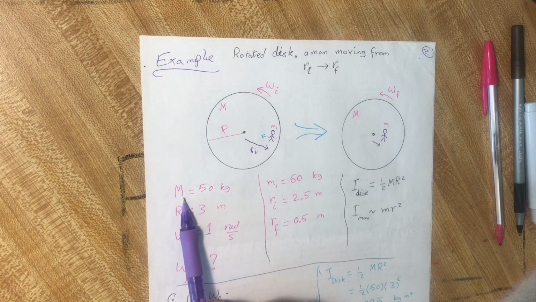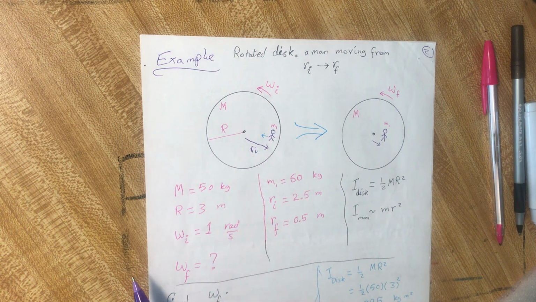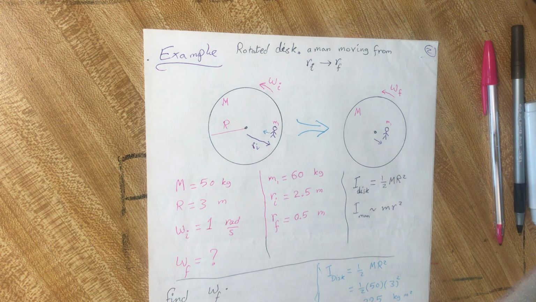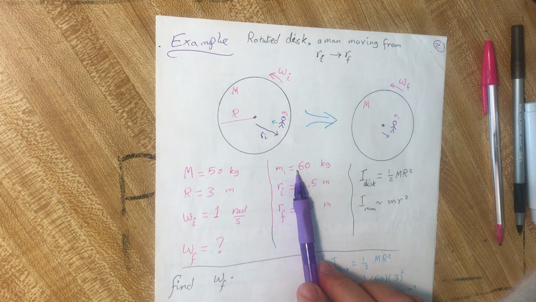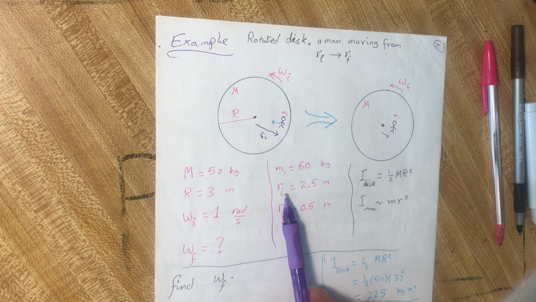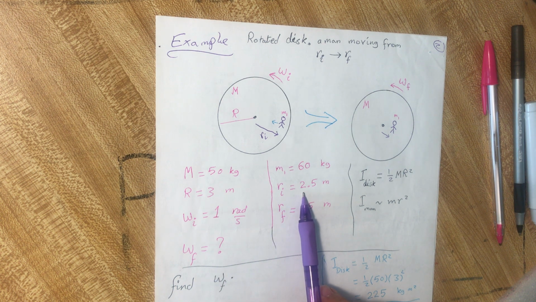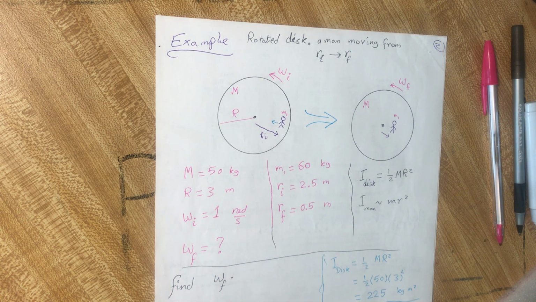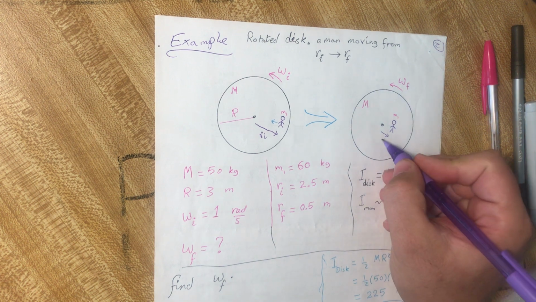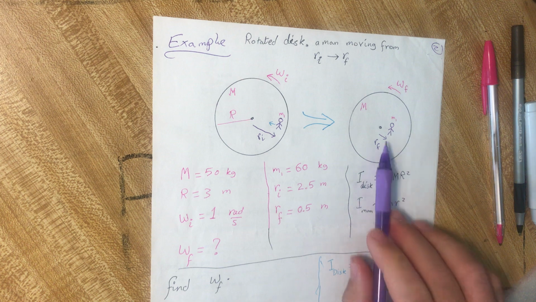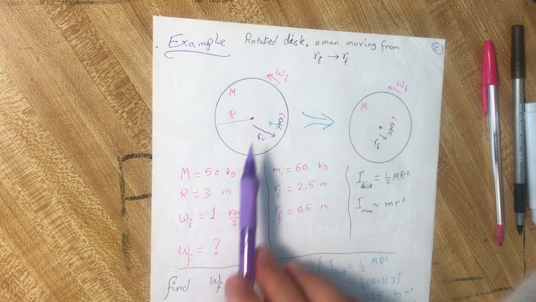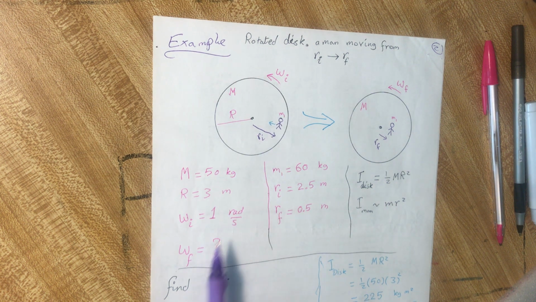Okay, the mass of the disc is 50 kilograms, and it is constant. The radius of the disc, R capital, is 3 meters, so it is a big disc. The mass of the man is 60 kilograms. The man is standing at first at 2.5 meters from the center, this is R initial, and finally the man comes to half a meter. The initial rotation has angular velocity omega equal to 1 radian per second.